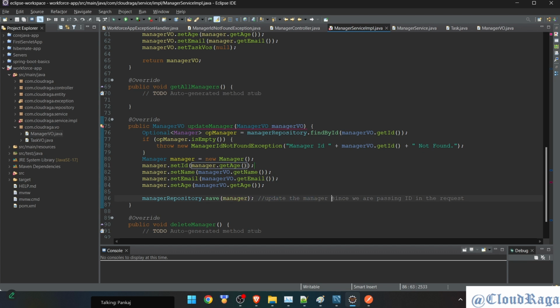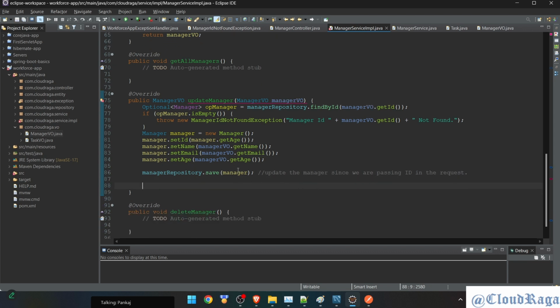It will update the manager because we are passing the ID. If ID is not there, it will create a new record. If ID is there, it will update. That's how the JPA implementations, or in simple terms, ORM works. If you pass ID, it will update. If you don't pass ID, it will create. Simple.